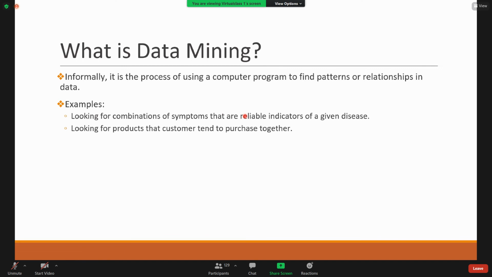It's nothing but a program for finding out the patterns in the data. Here I have given you two examples. You're looking for the combination of symptoms that are indicators of a given disease. So we have a disease database, and then you're finding out which symptoms lead to this disease.